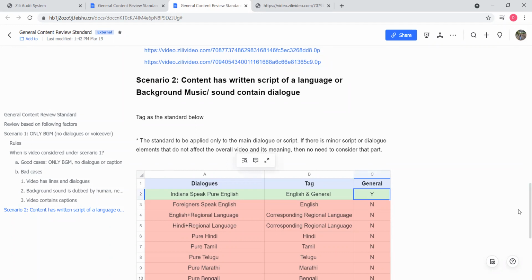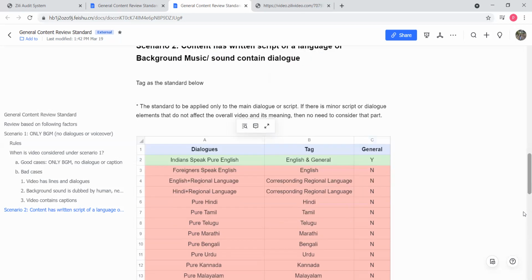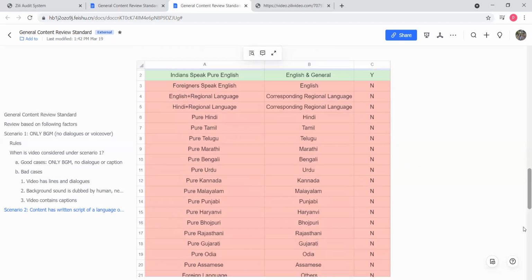In the BGM part there should not be any dialogue, but if there is a dialogue in the video and it is in English and the dialogues are narrated by an Indian, like our way of talking in English, like the slang we use, since every country has their own slang of English. If we find such videos on the app, on the system, then you have to mark such videos under common content. Let me check if there is any example of this.